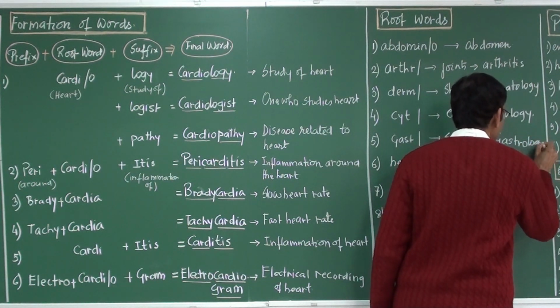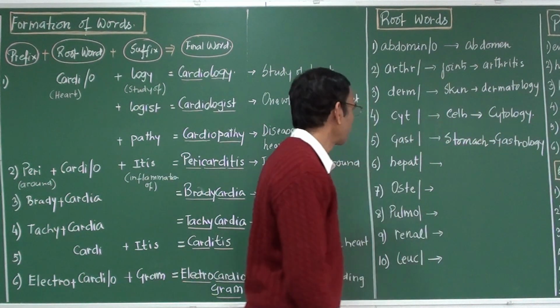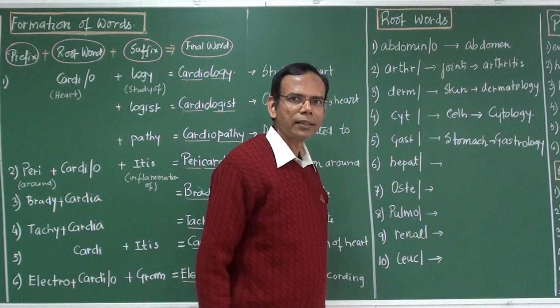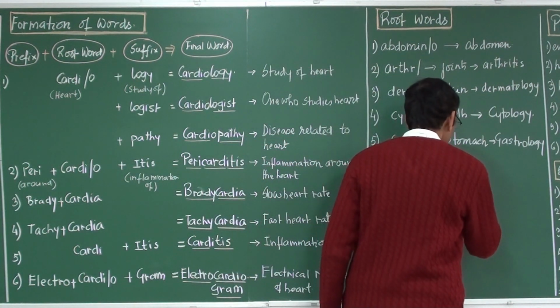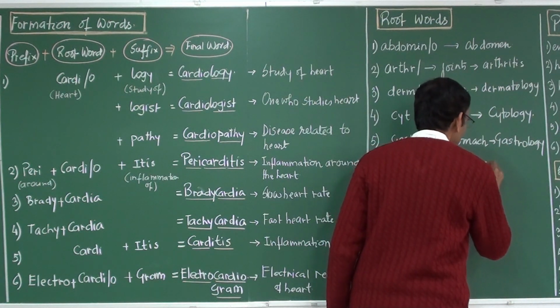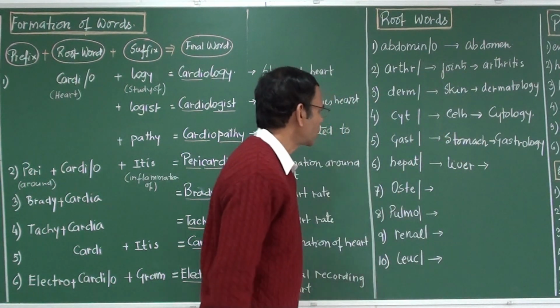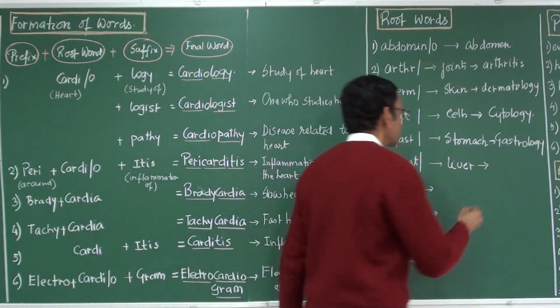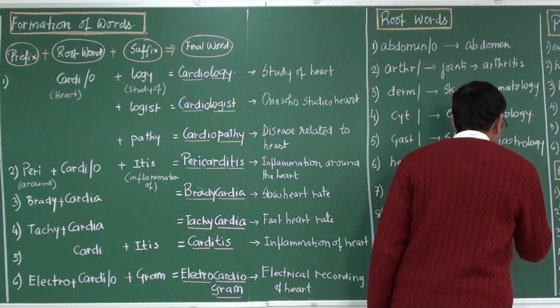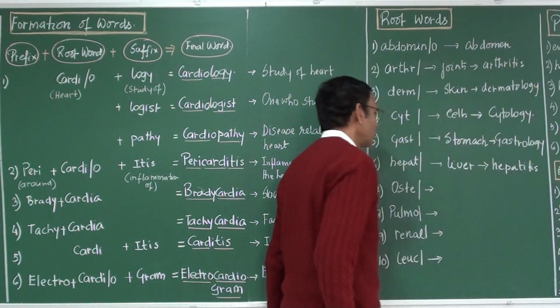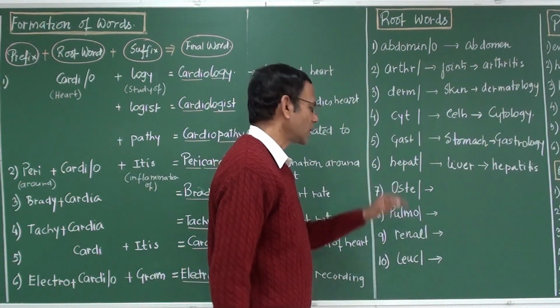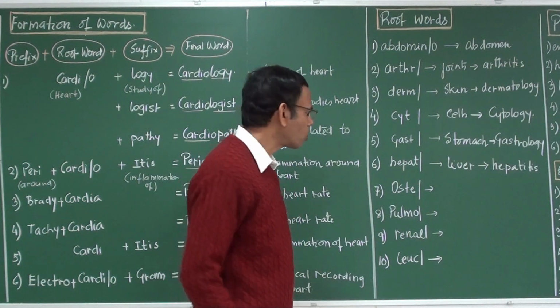There are many words. Hepat. Hepat means liver. Related word is hepatitis.